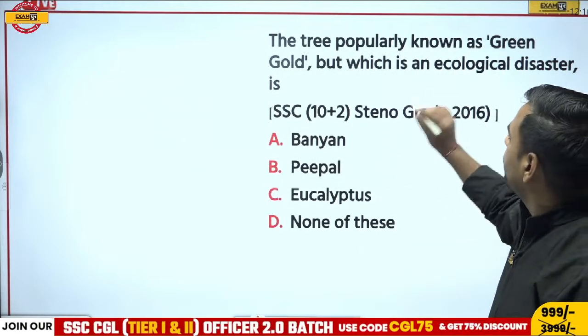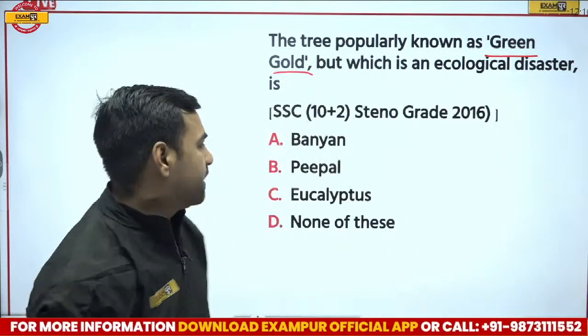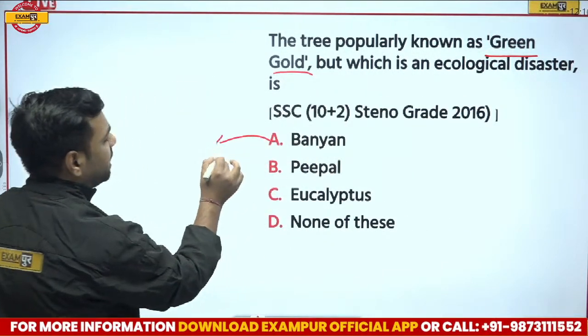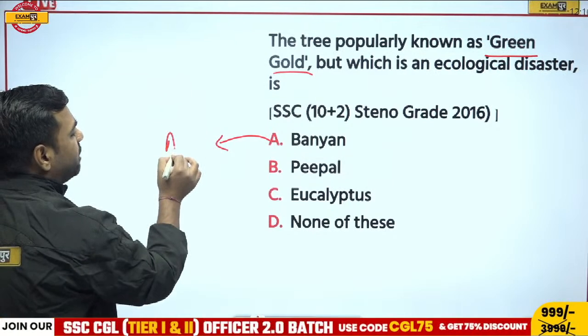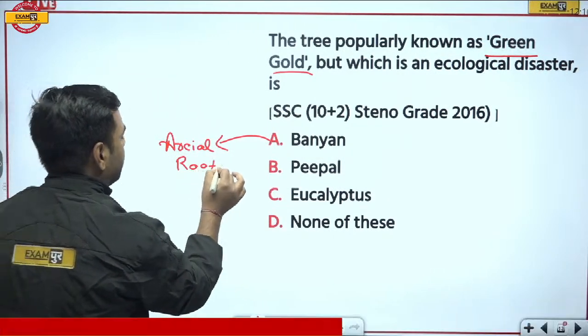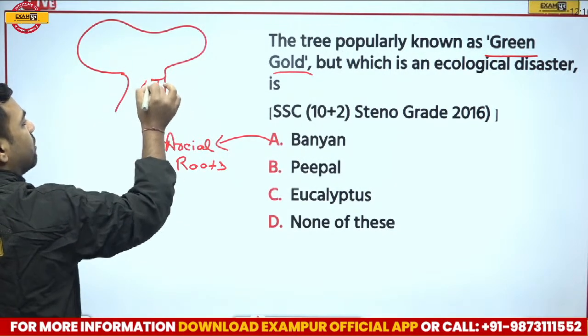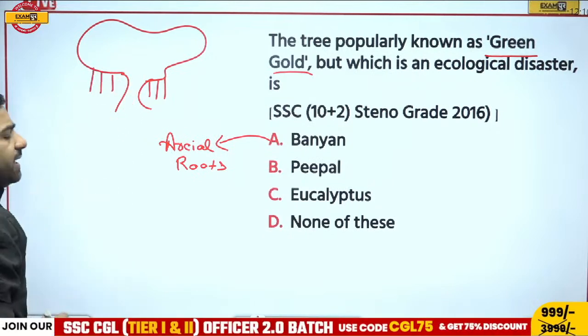If I talk about a tree which is green gold, before understanding this green gold part, let's go with this banyan tree. If I talk about the banyan tree, we have aerial roots. You might have seen a banyan tree where, if I try to draw it, we have roots here also, right? So these are aerial roots.